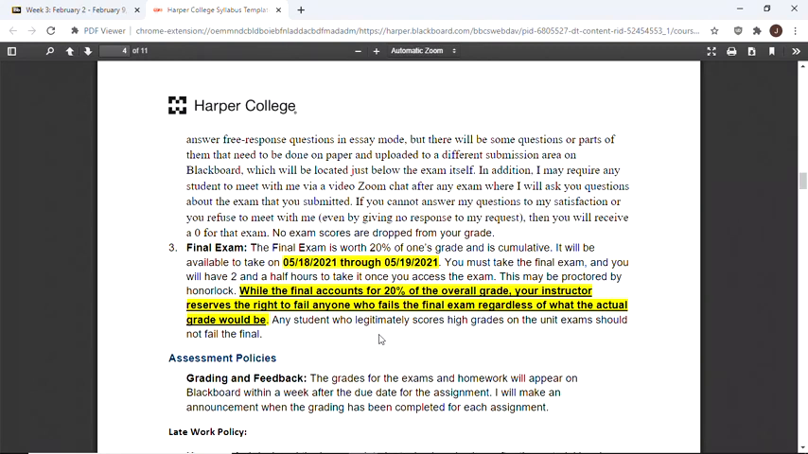So if I do change it and add that day, that'll give you a 3-day window instead of two. I don't think it really matters. Unless you've got like a hardship, if you've got too many other exams going on those days, just let me know and we can work something out.